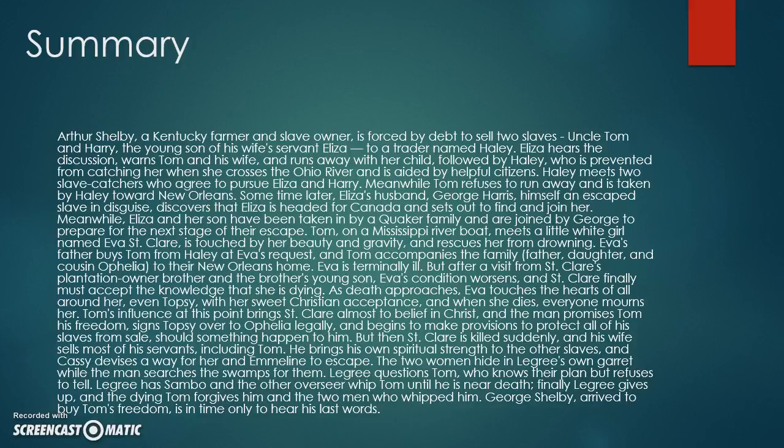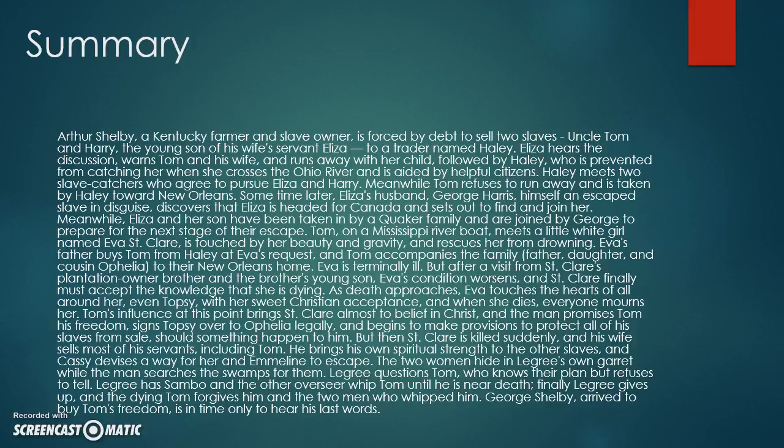Tom's influence at this point brings St. Clair almost to believe in Christ, and the man promises Tom his freedom. He signs Topsy over to Ophelia legally, and begins to make provisions to protect all of his slaves from sale, should something happen to him. But then St. Clair is killed suddenly, and his wife sells most of his servants, including Tom.